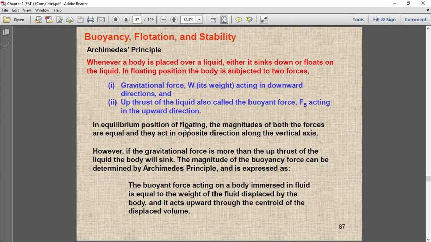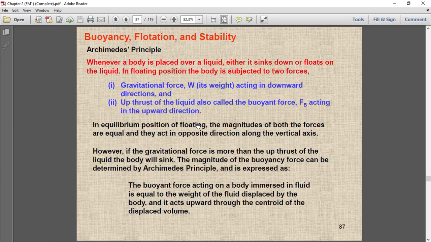And the third position is sinking. That means the body completely sinks down. It is resting somewhere on the solid surface. So in equilibrium position of floating, what happens?